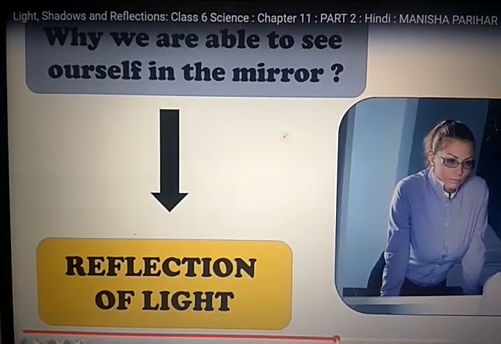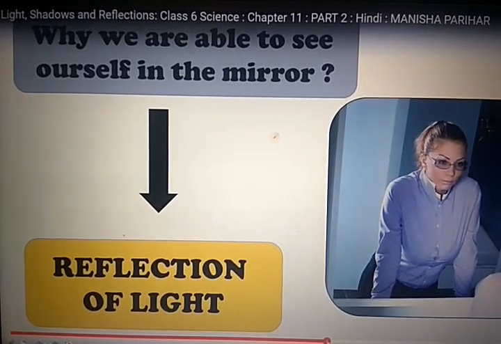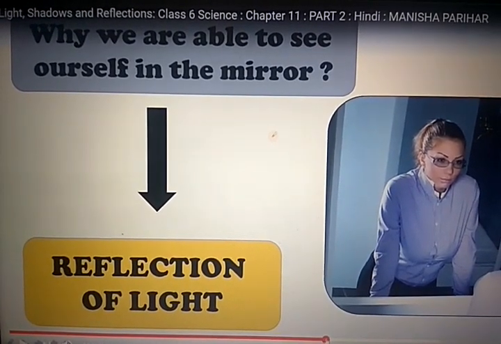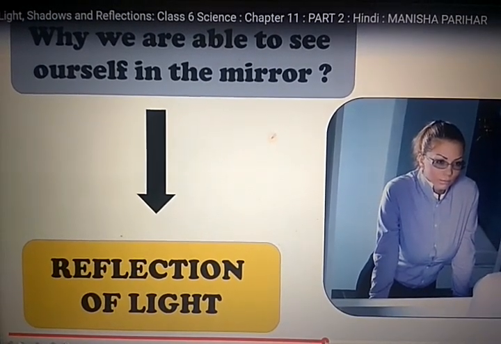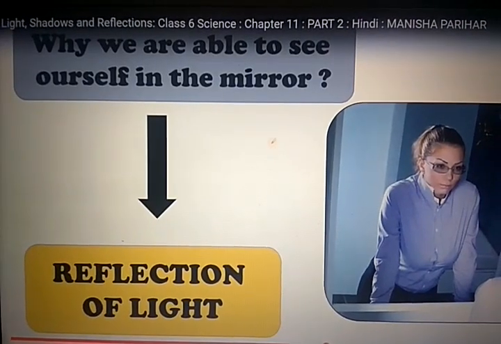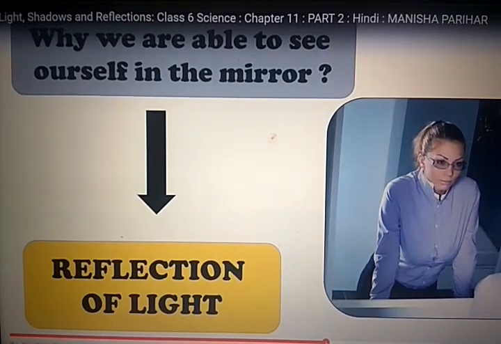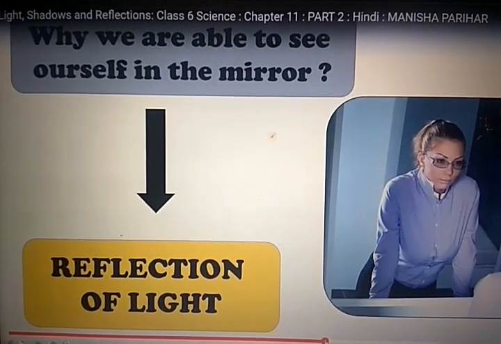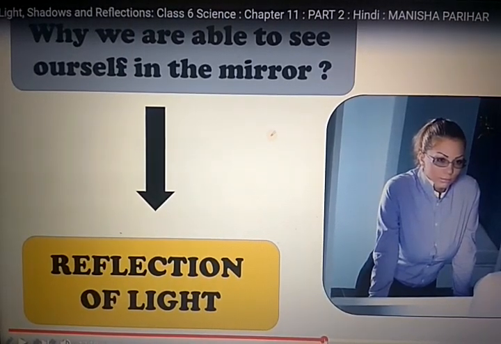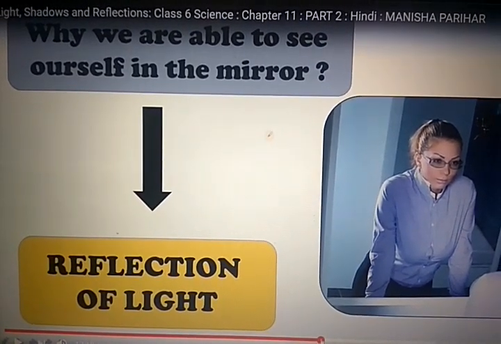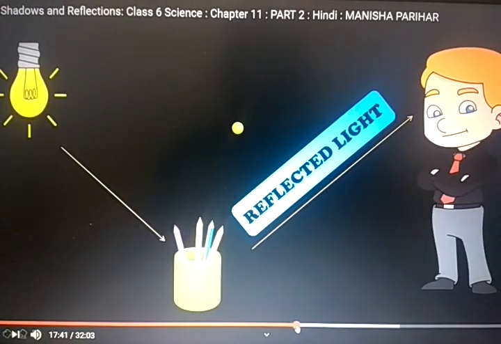Now we are also able to know why we are able to see ourselves in the mirror. It is due to the reflection of light. This is the concept behind this. We see our object in a mirror due to the reflection of light. Light first falls on that particular object, and that object's rays go to the mirror, and from the mirror they reflect back into our eyes. So it is a reflection of light. This is the concept of the objects.